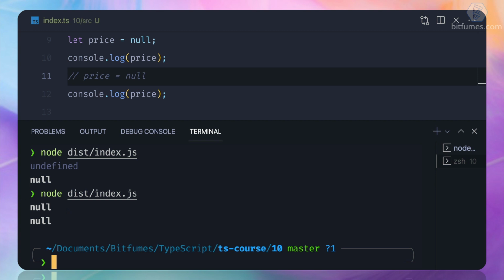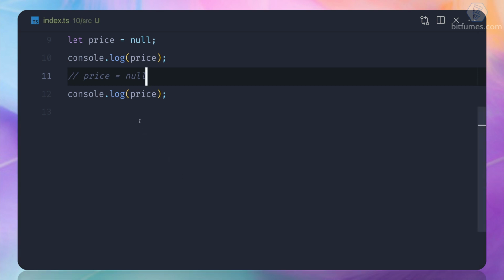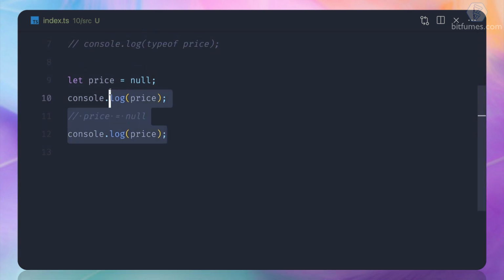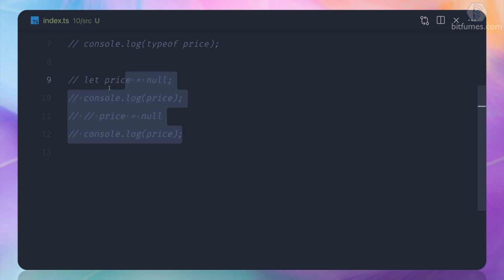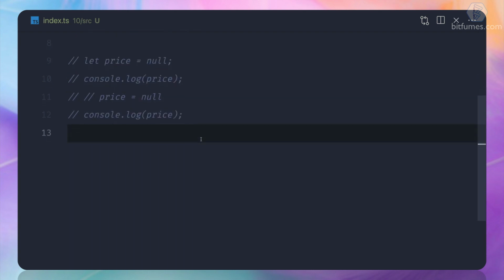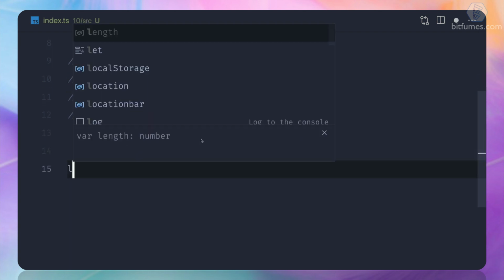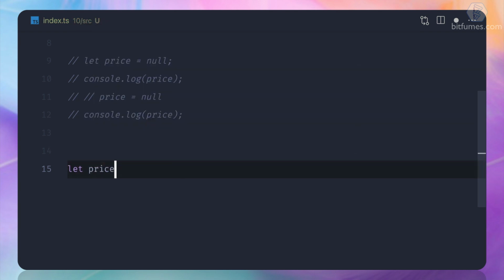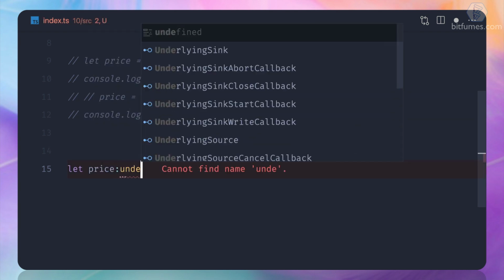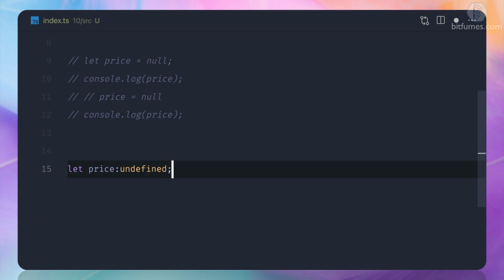Okay, so it's like an empty glass which is filled with air, something like that. But we are on TypeScript. This means we need to use these two not as values but as types. So what we can do is define that the price can be undefined, and this is the type.